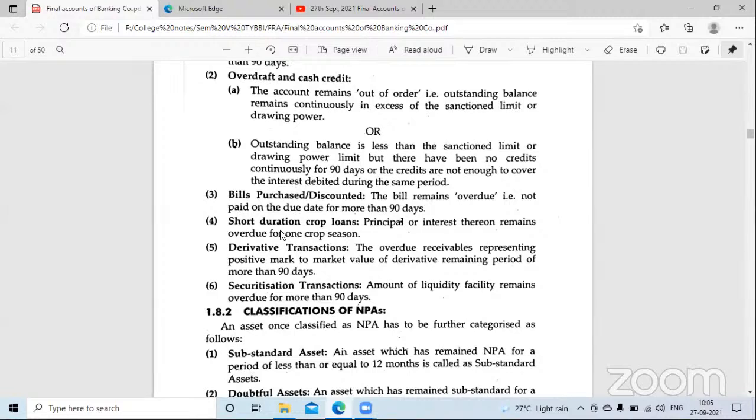Okay. Next is short duration crop loan. Short means the crops that can be grown in any season.